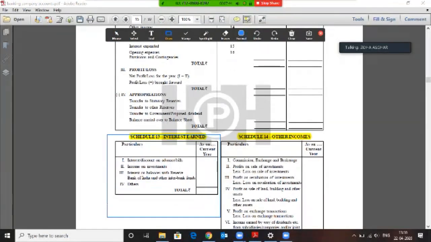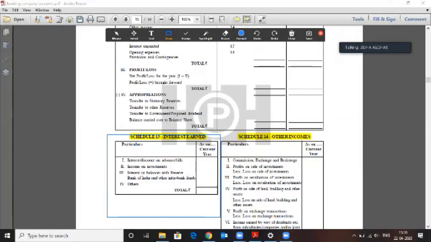Any interest or discount on advances, any advance that is given by the bank, okay? Any bills. Now, if there is a bill that the bank has to receive money for, this does not mean that it is a bill that the bank has to pay. It is a bill that a customer has to pay to the bank.